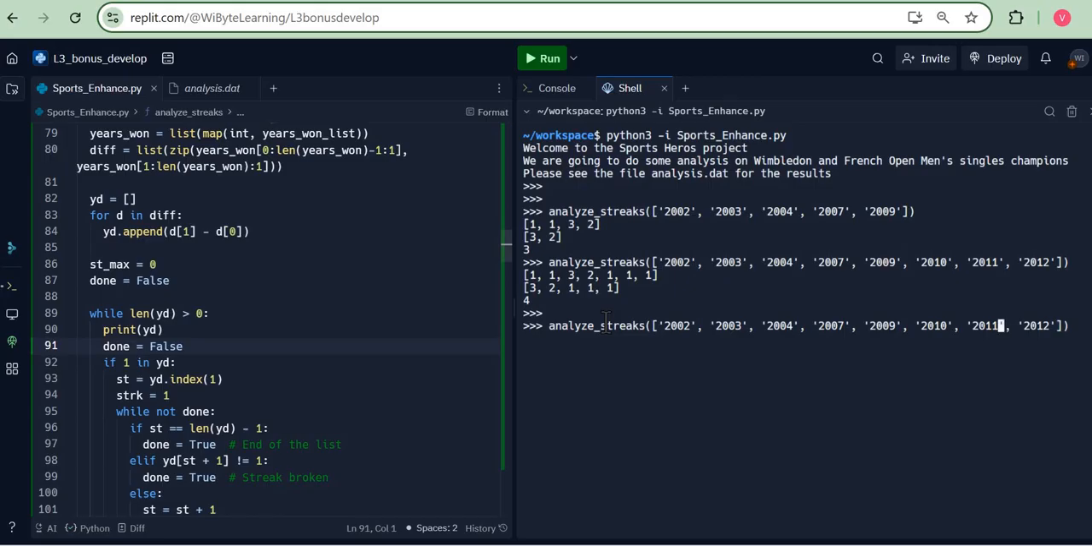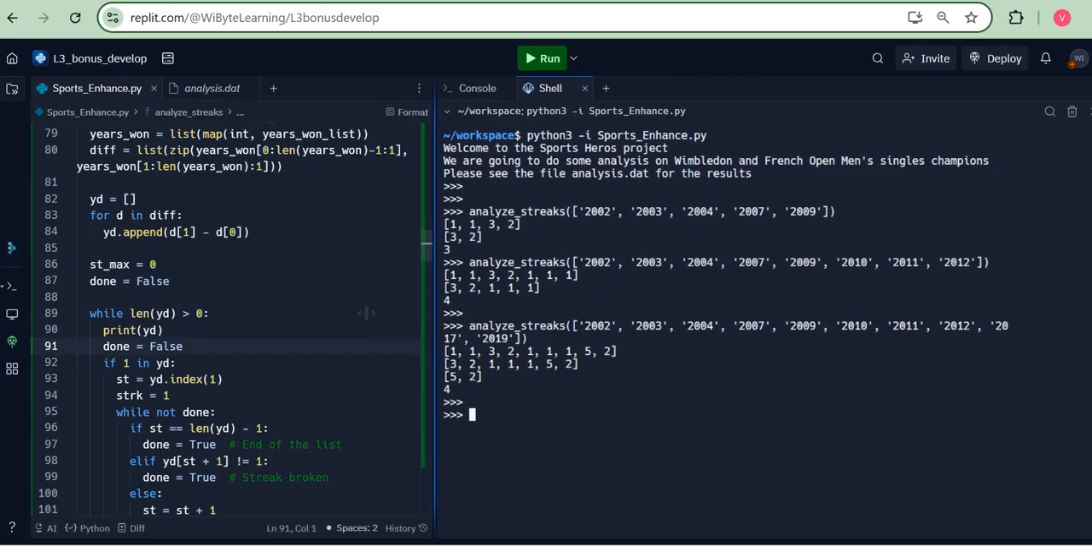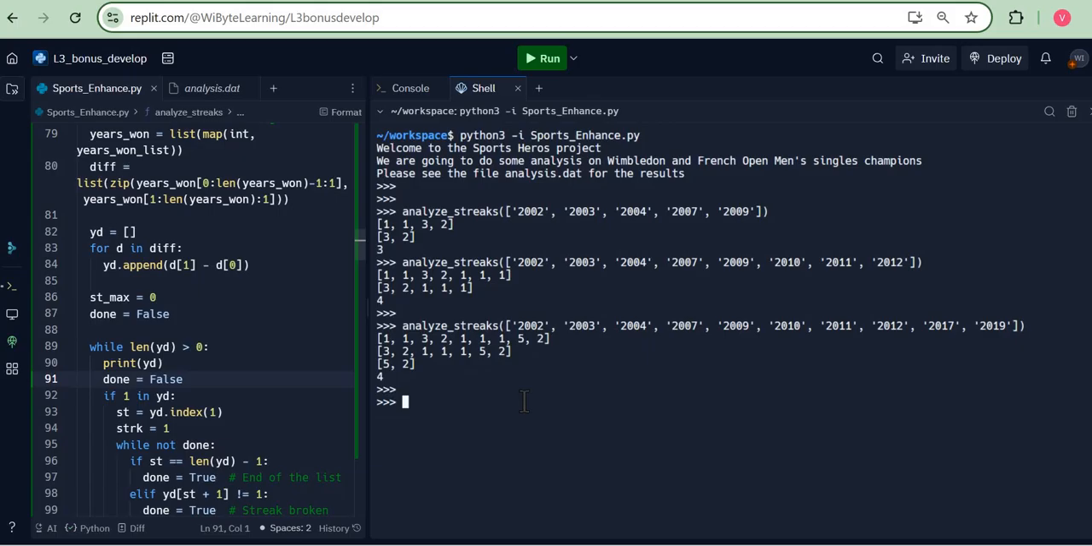Let's take a few more examples. Let's say I had a long break over here, 2017, and then say 2019. Again, this is not a streak. When I run this, you notice there's no change whatsoever in the streaks because these new years that I added did not represent a streak.